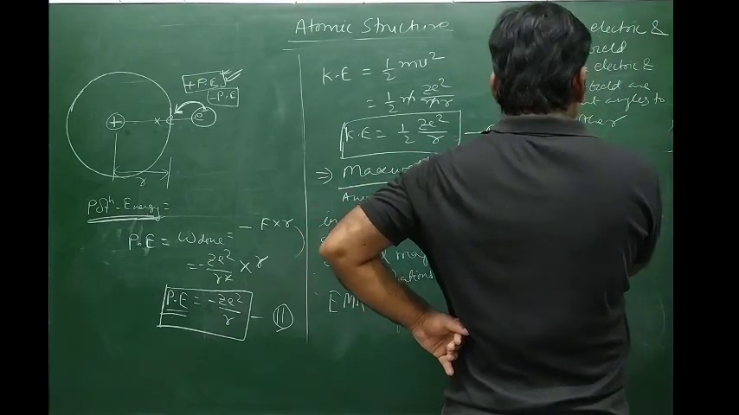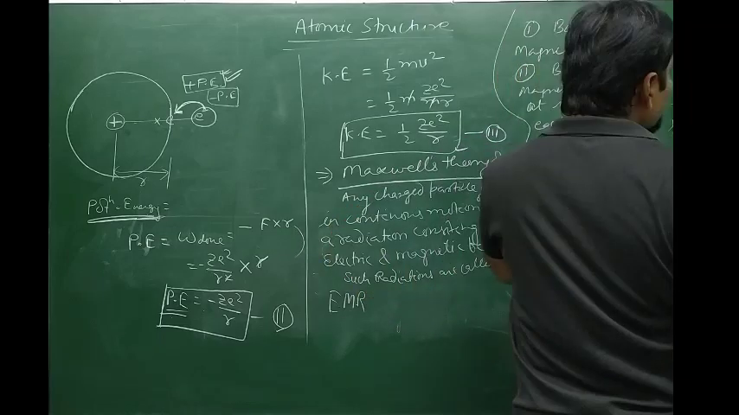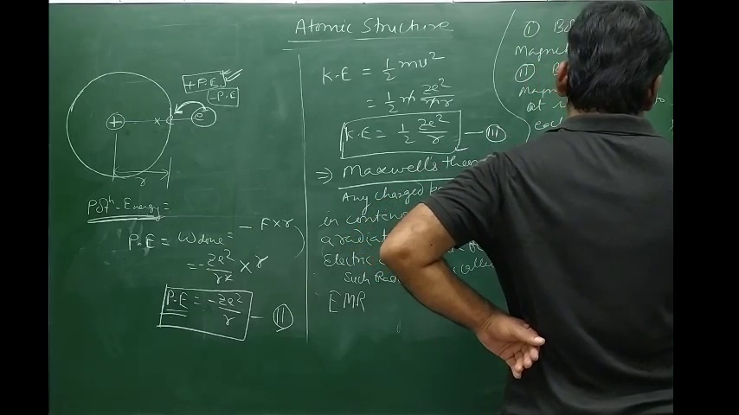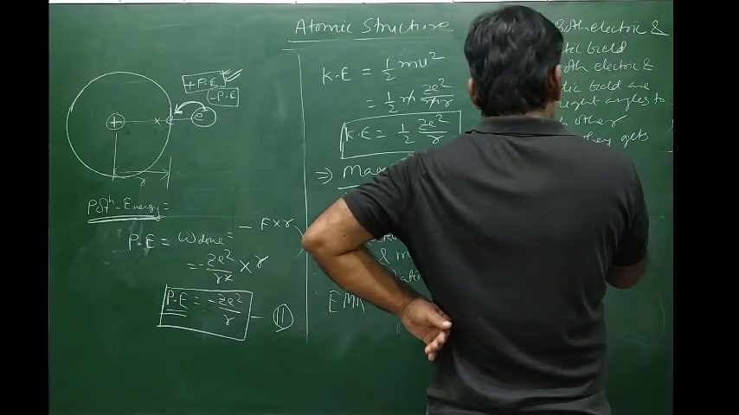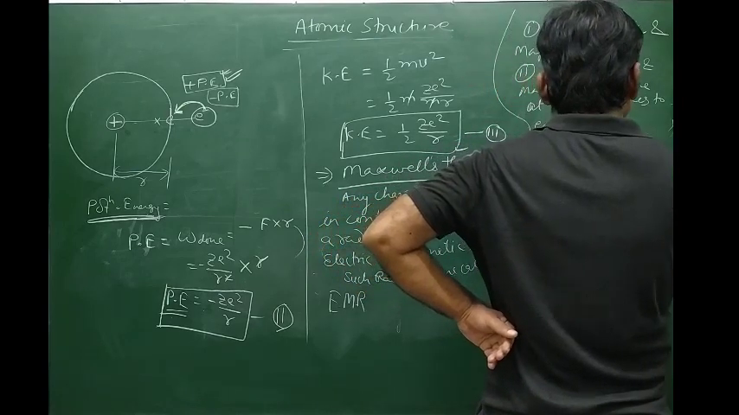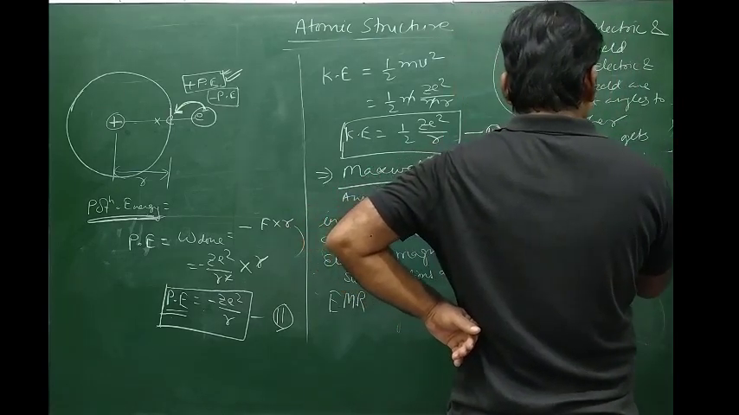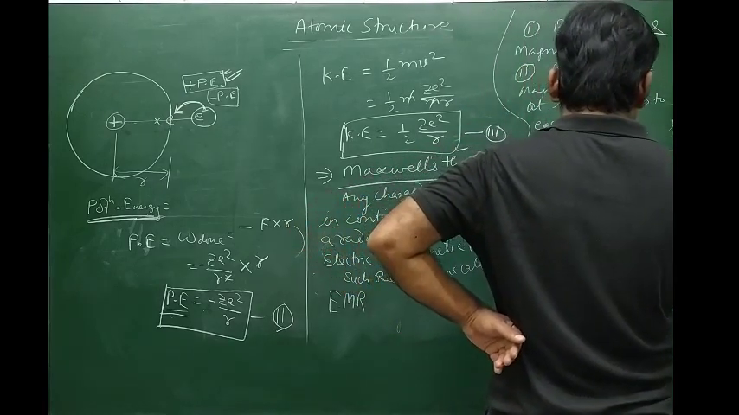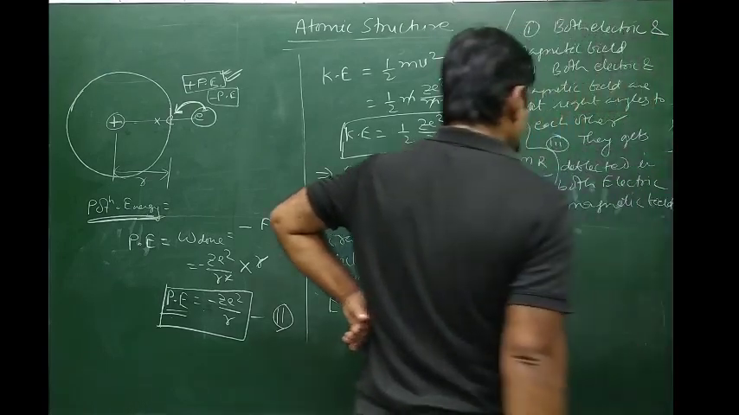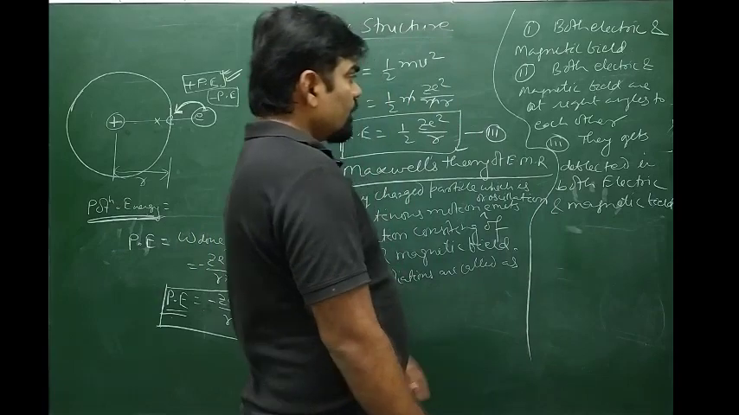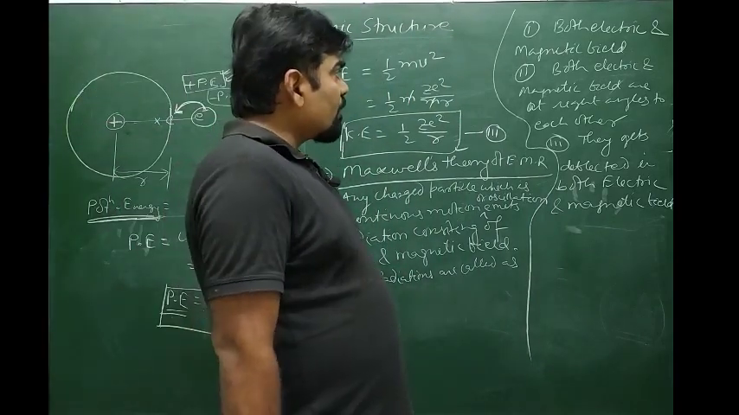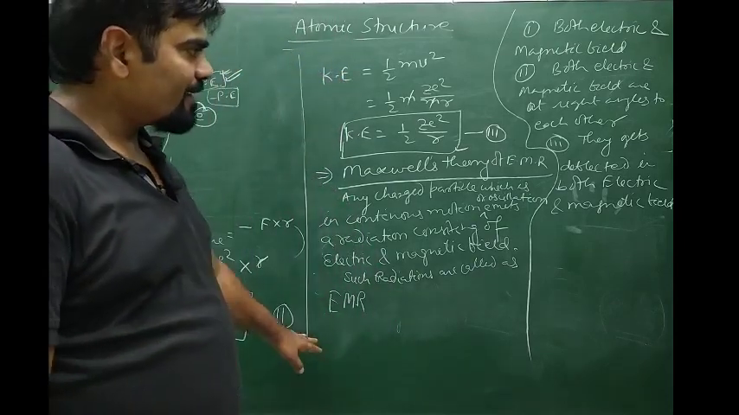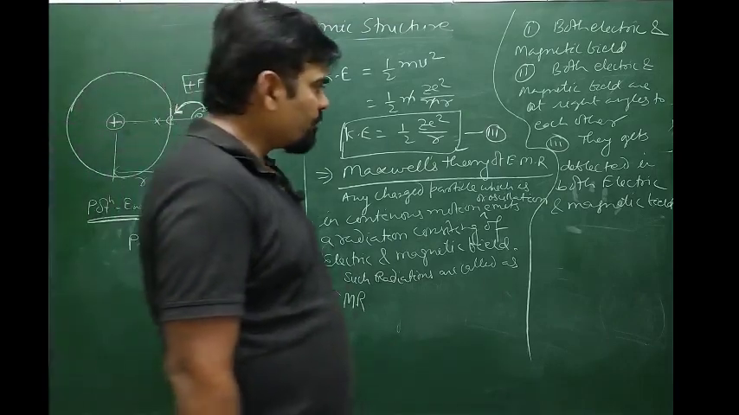Now third, since these rays consist of both electric and magnetic fields, they get deflected in both electric and magnetic fields. These rays consist of electric and magnetic fields, both remaining at right angles to each other, and they get deflected in both the electric as well as the magnetic field.